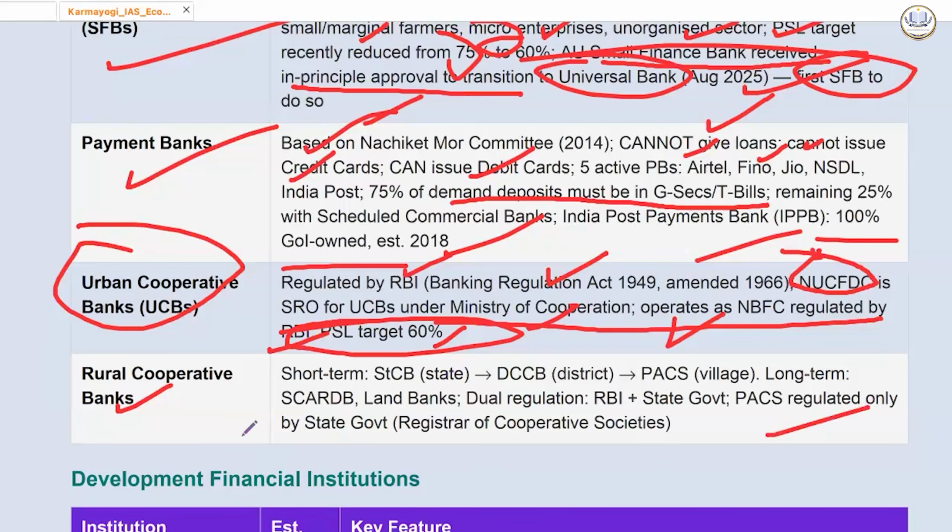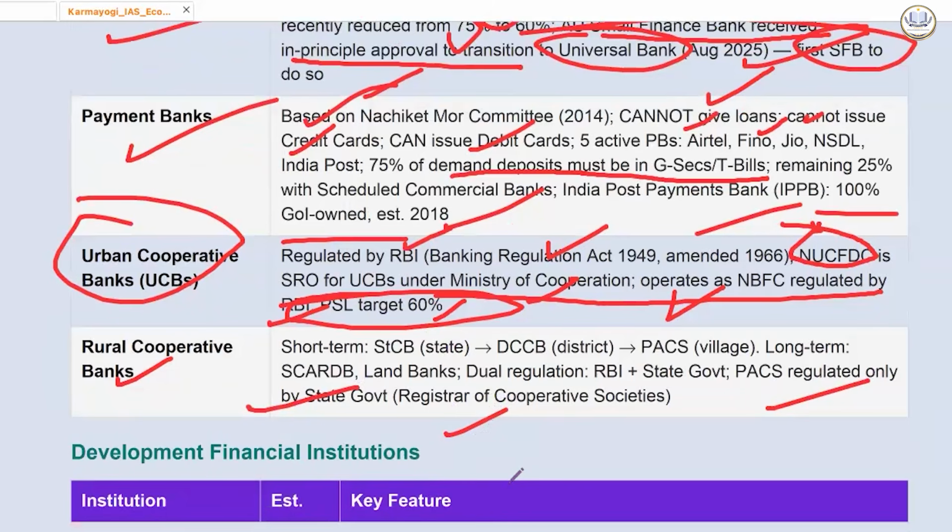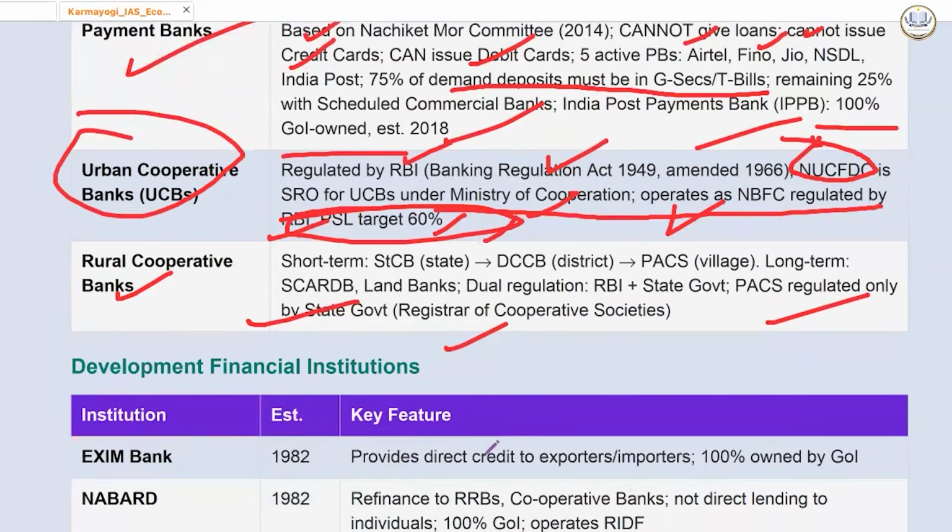PACS are regulated only by state government, registrar of cooperative societies. Now, what is PACS? It is Primary Agriculture Credit Society. This is what you need to know. Don't go too deep into it. This is District Central Cooperative Bank. These are the full forms if you want to know.